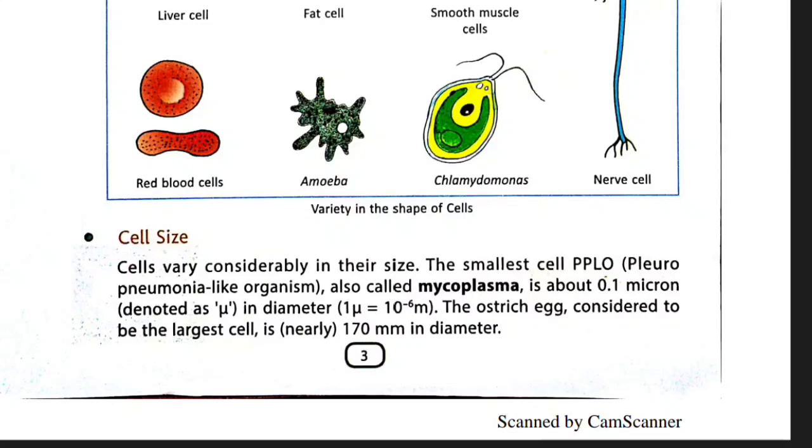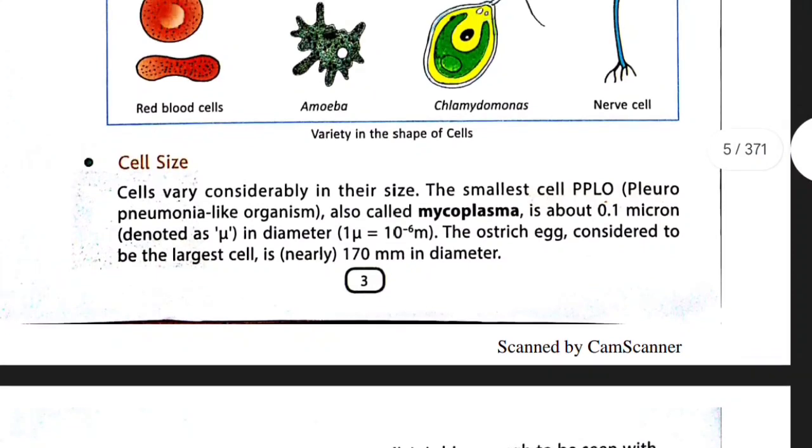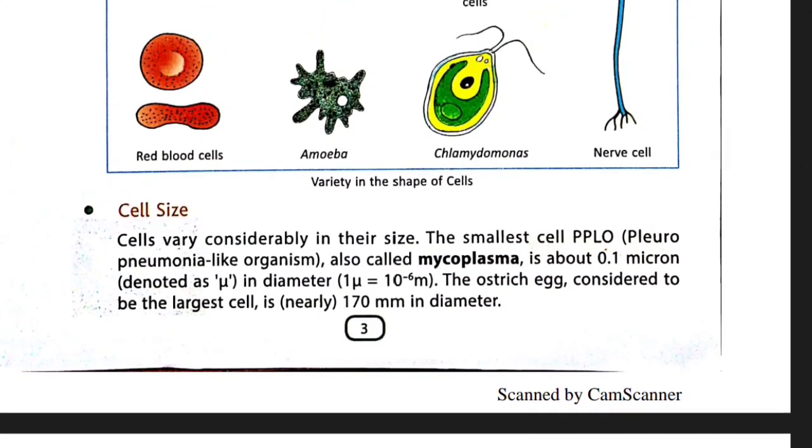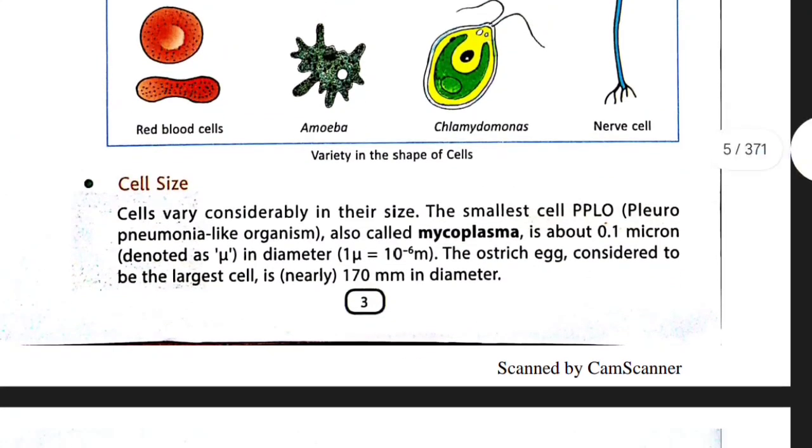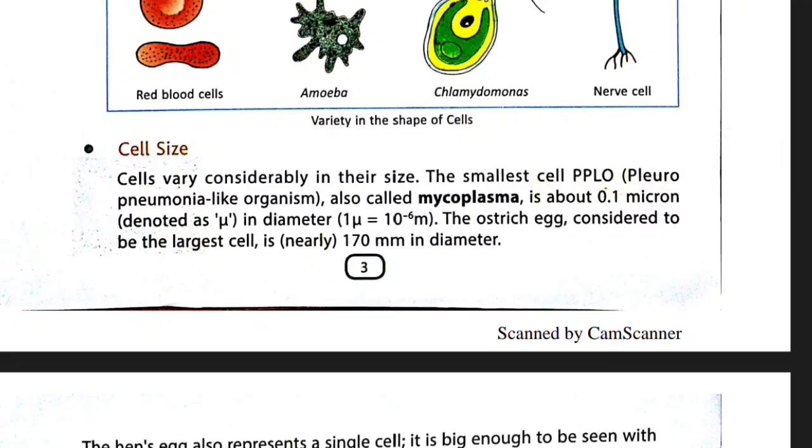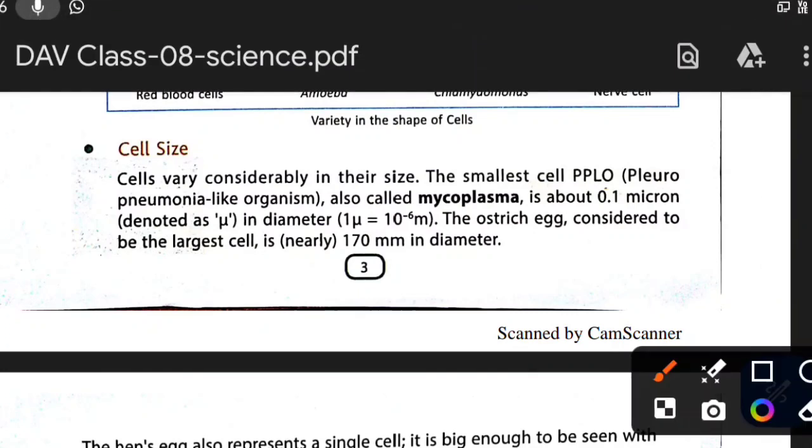The nerve cell is also microscopic, but it can be seen. It is larger than the cell of an amoeba. So cells vary considerably in their size. The smallest cell is PPLO, that means pleuropneumonia-like organism, also called mycoplasma.